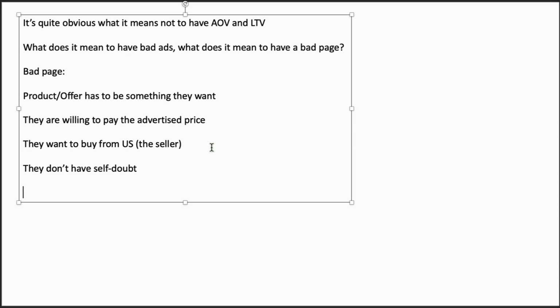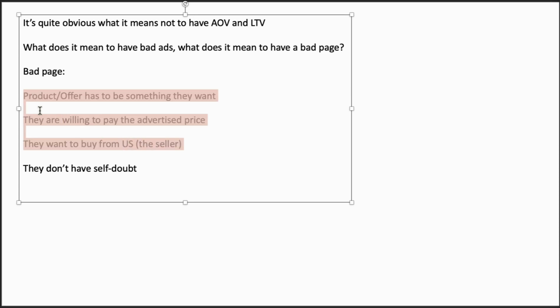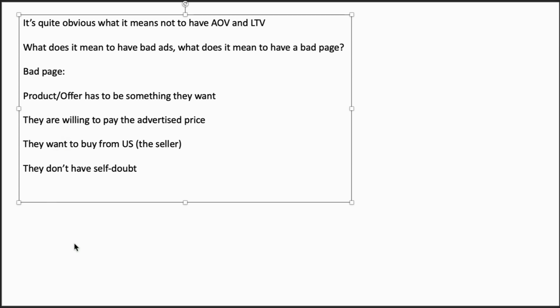Now, let's say that they don't have self-doubt, they want to buy from us, and so on. What's the reason why they won't buy? Well, they might not be in a situation that facilitates buying. For example, they're on a bus, or they have to run. The opposite of being in a circumstance that doesn't facilitate buying is not being in a proper situation, right?